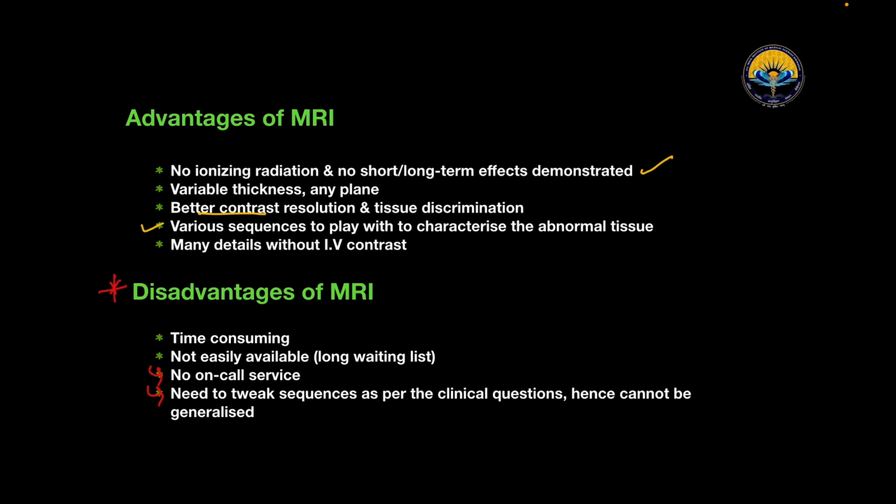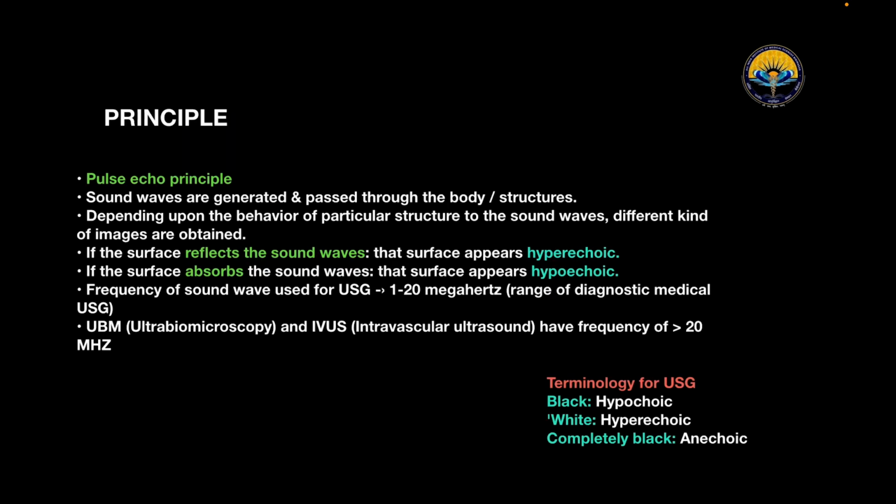Now let's talk about the basics of USG. First, let's talk about the principle. It is based on the pulse echo principle. Sound waves are generated and passed through the body structure. Depending upon the behavior of a particular structure to the sound waves, different kinds of images are obtained. If the surface reflects the sound wave, that surface appears hyperechoic. Hyperechoic means it looks white, while if the surface absorbs the sound waves, that surface appears hypoechoic, meaning it appears black.